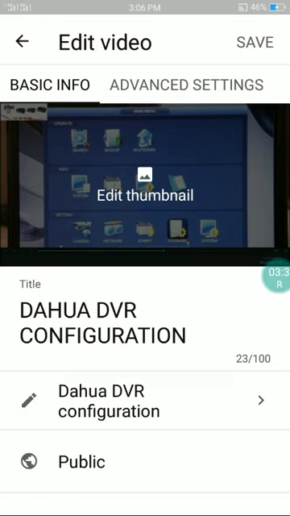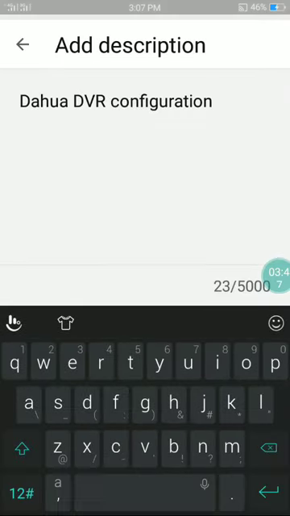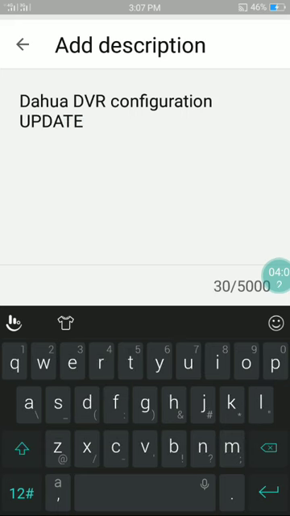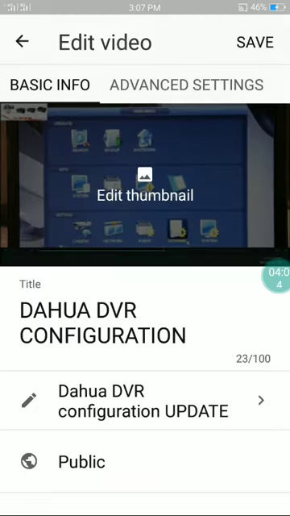If it still doesn't work, one thing that you should do is go to the description and try to edit something. Written here is Dahua DVR configuration. Let's put the word update. Let's see if it's going to work. So add description. Now see that one, the save button is now enabled.